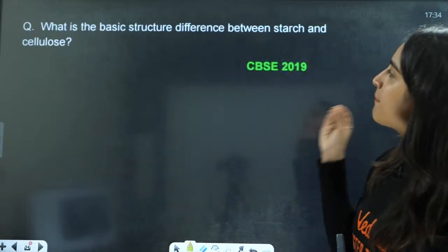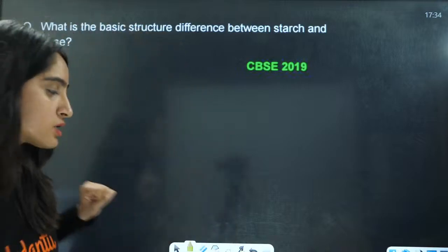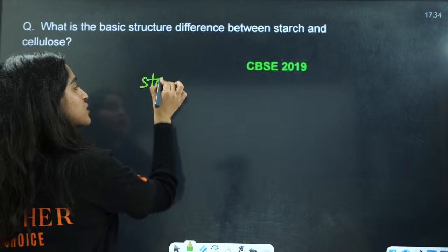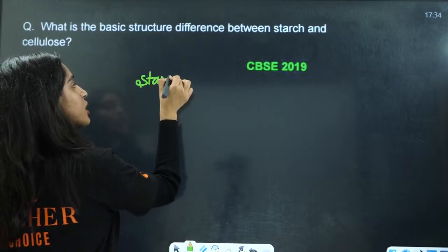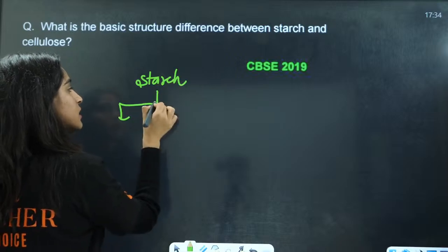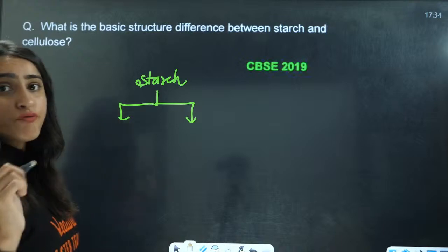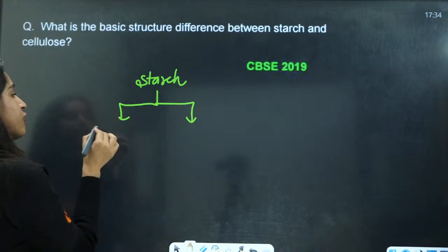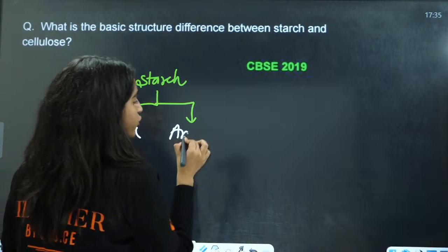Next is, what is the basic structure difference between starch and cellulose? Now see this very carefully. Starch is made up of two things. First is amylose. Second is amylopectin.